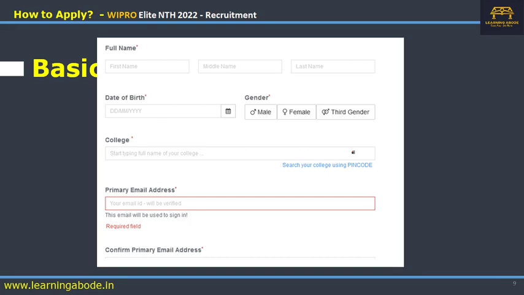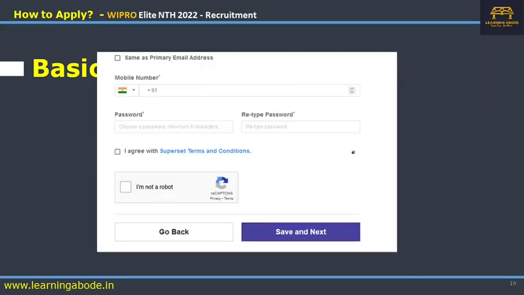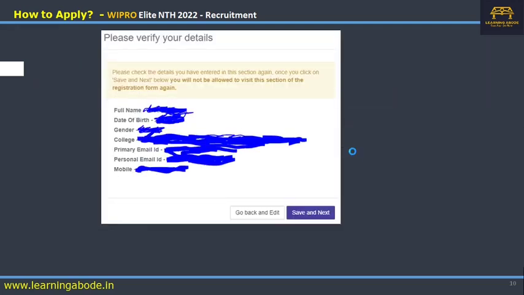First, in the basic details, it will ask for your full name, your date of birth, gender, college. For college, either you can go via your pin code, or you can just type the first few letters and you will get the list. Then your primary email address, and you have to type the primary email address again, and then you can also give your personal email address, an alternate email address, and then the mobile number, and you have to give a strong password, then save next.